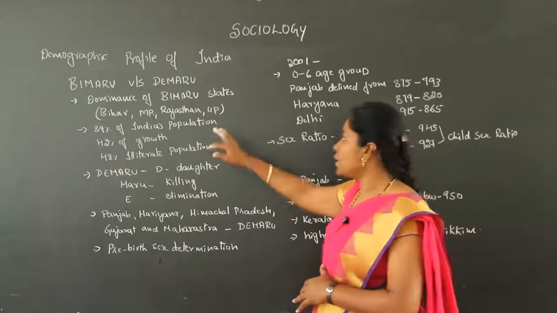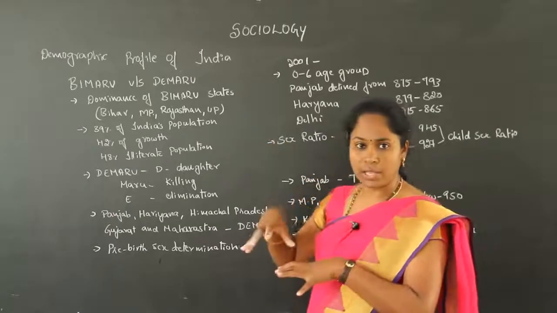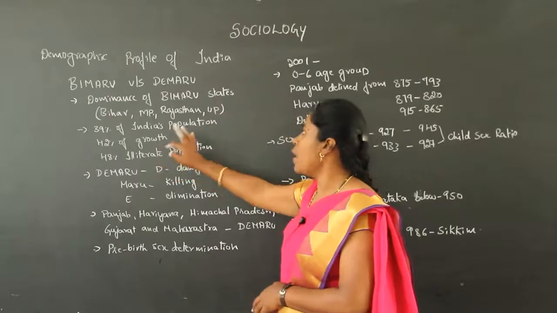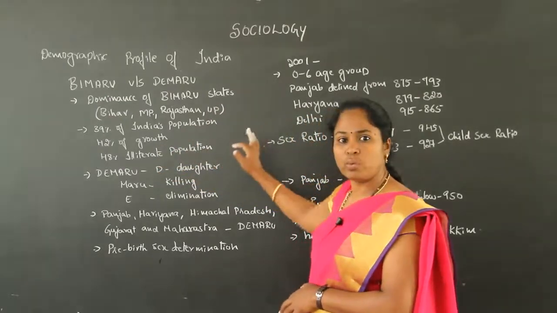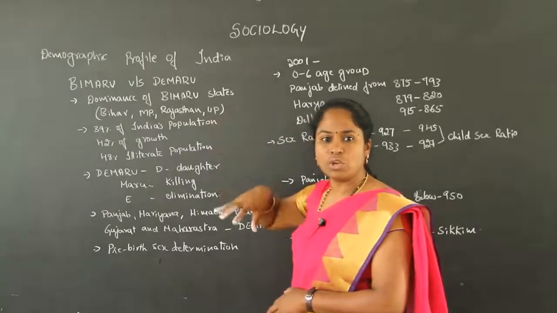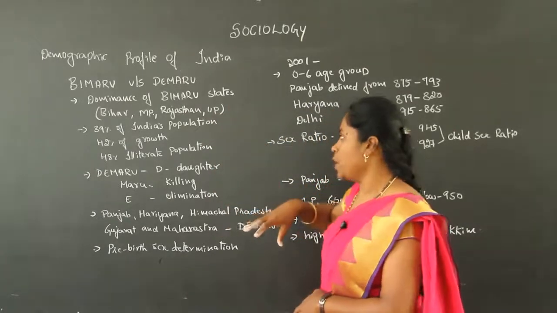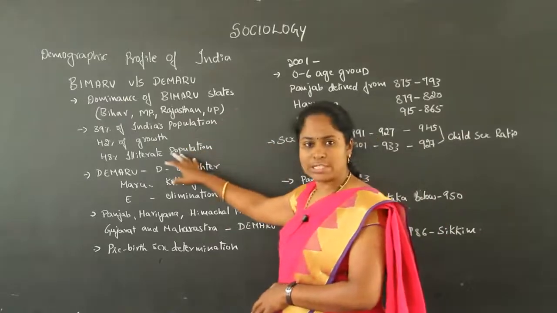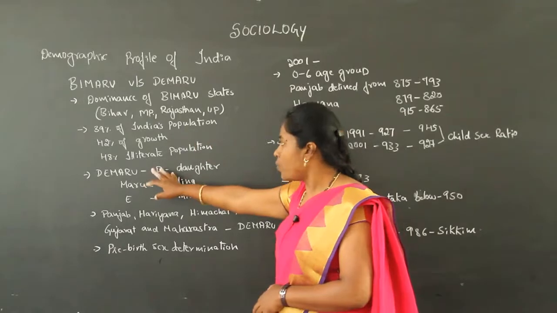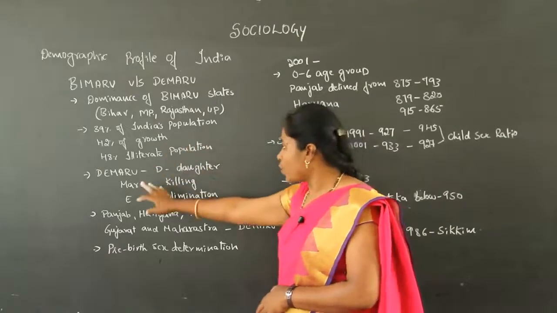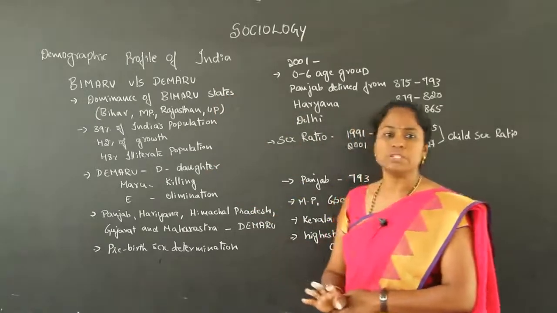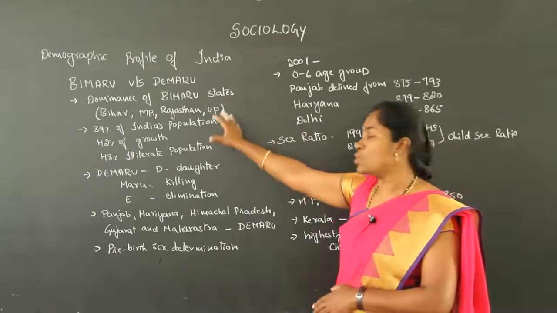Bimaru means the dominance of Bimaru states in the Indian population, that is Bihar, Madhya Pradesh, Rajasthan and Uttar Pradesh. Their contribution is 39% of India's population, 42% of growth, as well as 48% of the illiterate population.